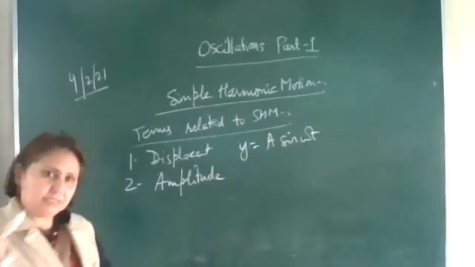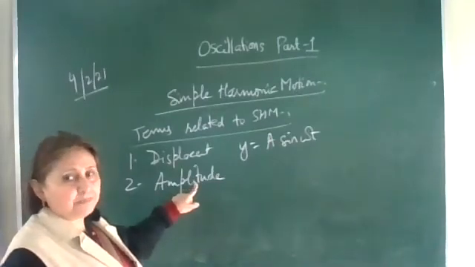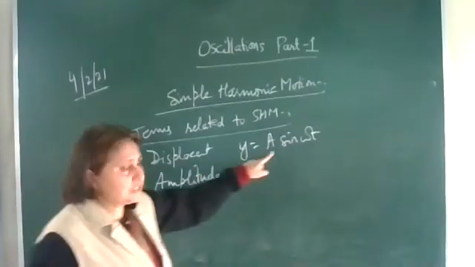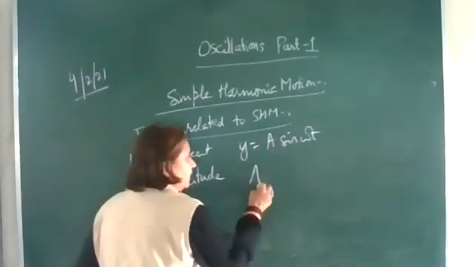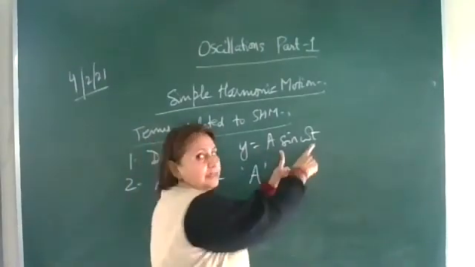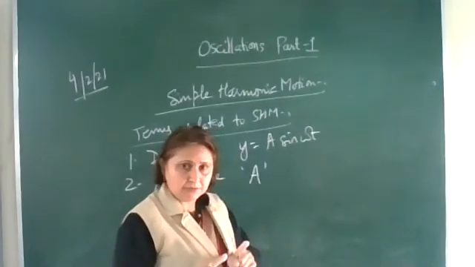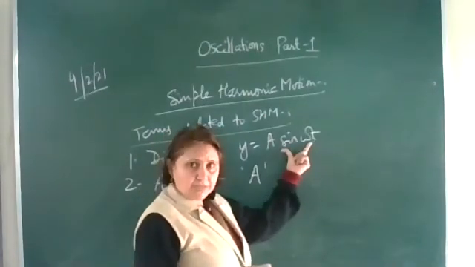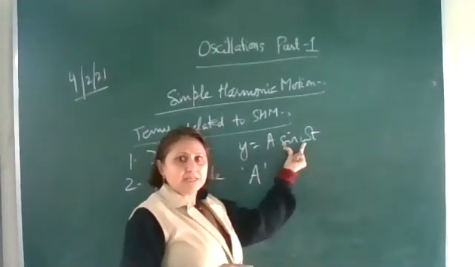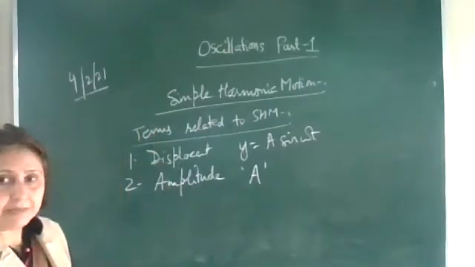Amplitude is the maximum displacement. Write down: maximum displacement is called the amplitude. Now in this equation, what is the amplitude here? A is the amplitude, the maximum displacement. When sine omega t is equal to 1, y is equal to A. So when sine omega t is maximum, y is maximum, and that maximum displacement we call the amplitude.